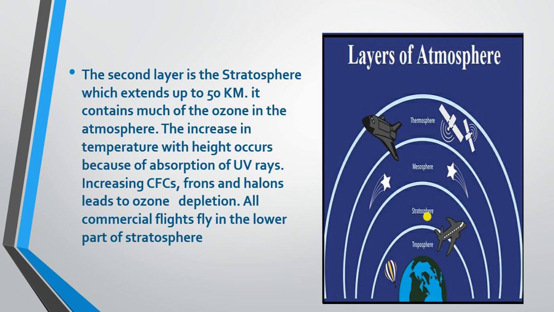But if we talk of the second layer, that is the stratosphere, which extends up to 50 kilometers, it contains much of the ozone in the atmosphere. So now here's the point. In the troposphere, there is a trend of decreasing temperature as we move up and up. But in the stratosphere, we have the ozone layer. It is this layer which has a tendency to absorb ultraviolet radiations. By absorbing ultraviolet radiations, there will be a huge accumulation of heat. So when we reach the stratosphere, the trend will completely change. There will be much more temperature in the stratosphere.